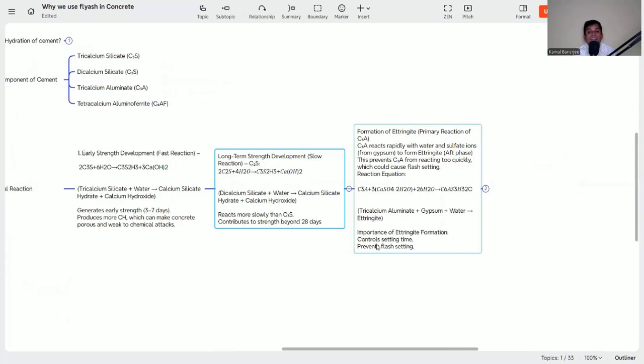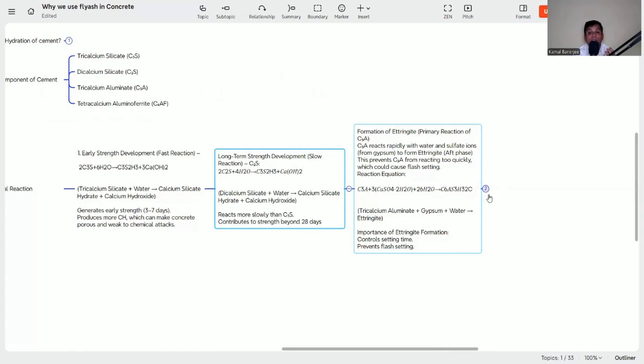Importance of ettringite formation: it controls the setting time and prevents false setting. So it is controlling the setting time, and it helps to reduce the false setting in the concrete. If false setting happens, the concrete will not generate the strength which we designed for. So the C3A also helps us to make our concrete as per our requirement.